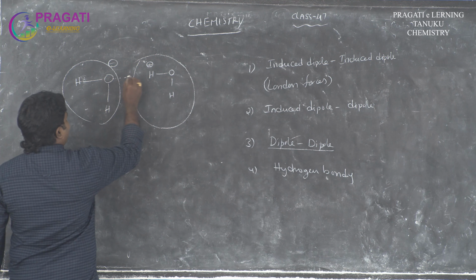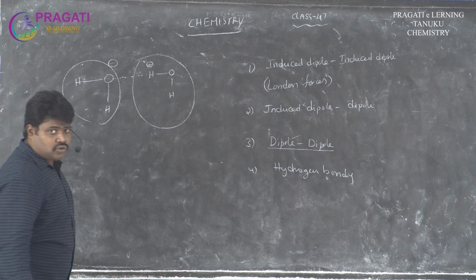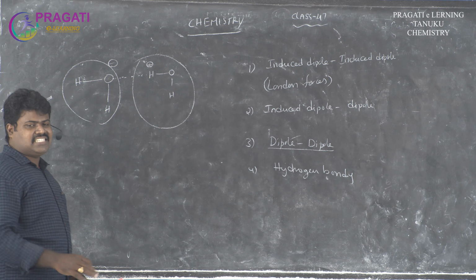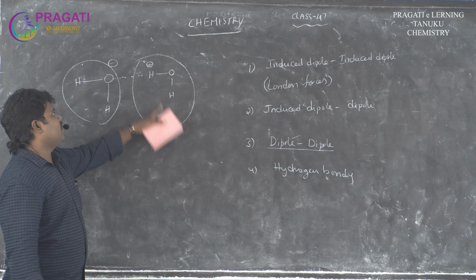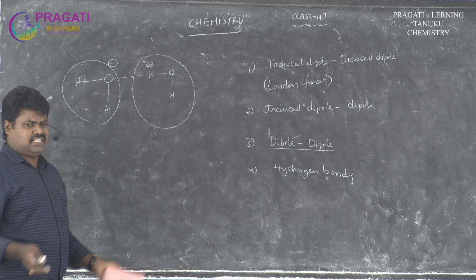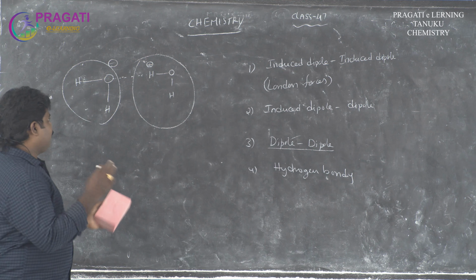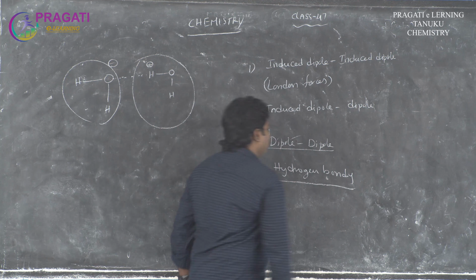Then a weak electrostatic force of attraction develops between the oxygen of one molecule and the hydrogen of another molecule. Then small interactions form, these are the weak interactions. This type of interaction or force of attraction is called hydrogen bonding.